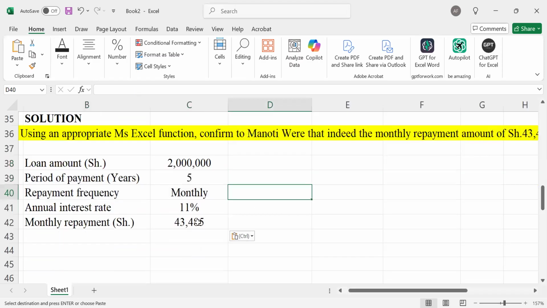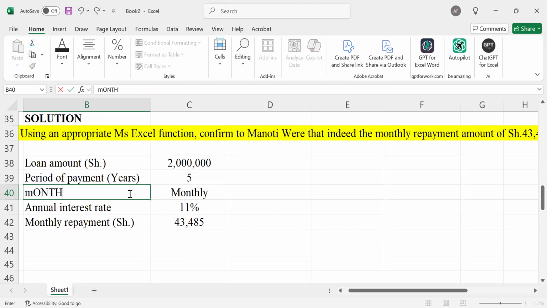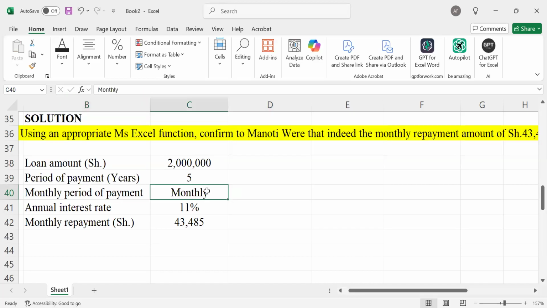The details that you're given, of course, we have the loan amount, 2 million. Period of payment, years. In this case, what about monthly? Monthly period of payment, because we'll be paying this loan on a monthly basis. What will we be having here? We know very well that a year has 12 months. So simply we take 12 by the 5 years, which will give us 60 months.